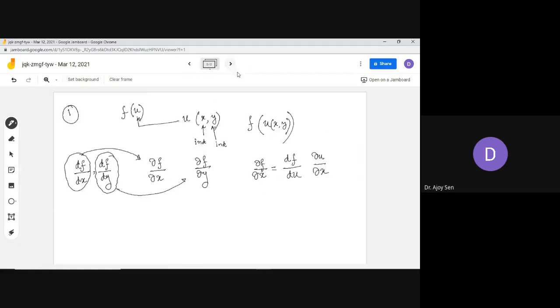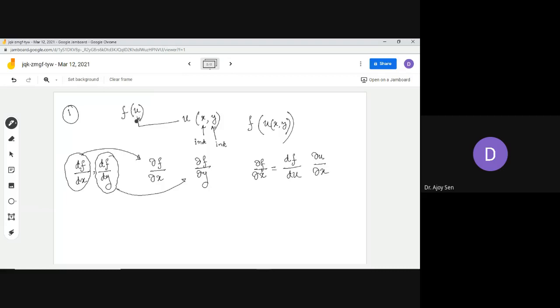But in this case, we have used the partial symbol, not the d. Why is it so? Because while using this, you have to note that f is a function of the single variable u, so you don't have to consider partial derivatives.